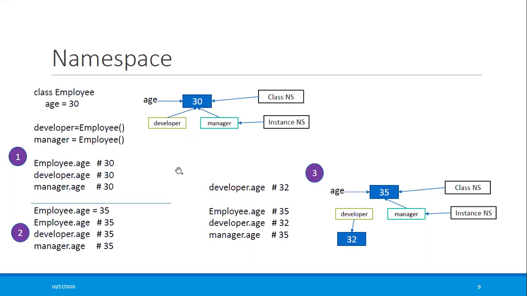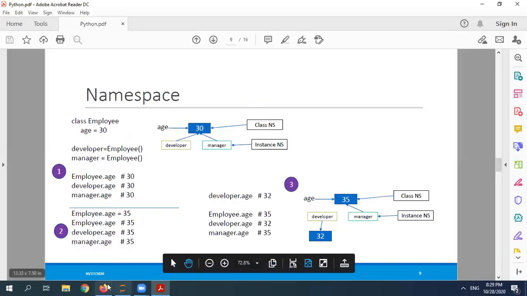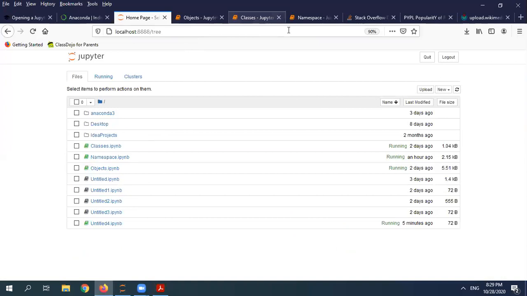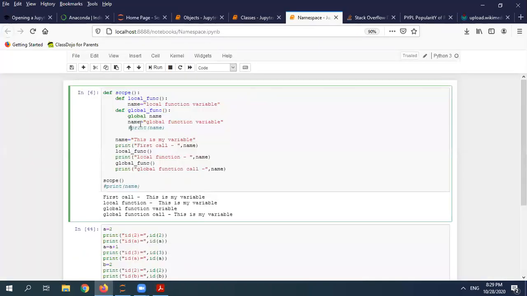And along with namespace, we have something called scope. For the scope, I have written one program, so I'll just go through the program here. For example, I have written one method. def is nothing but defining your method. So def is the keyword. I'm writing a method, scope.